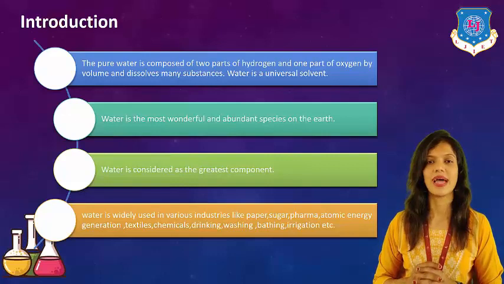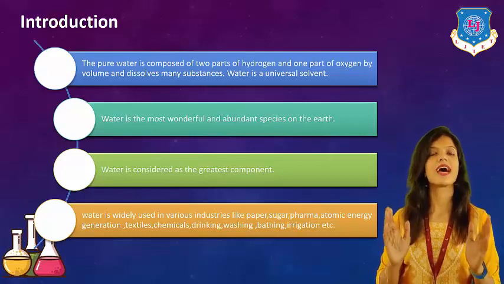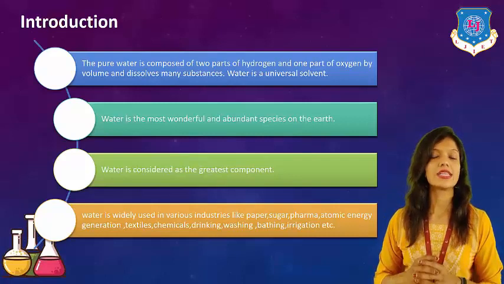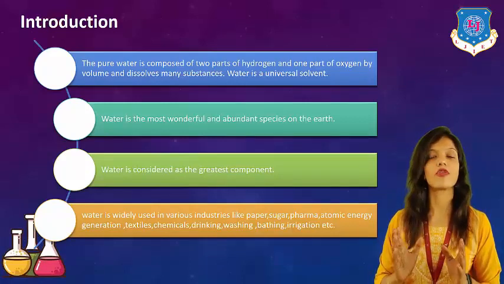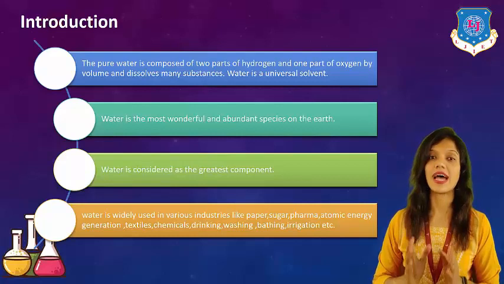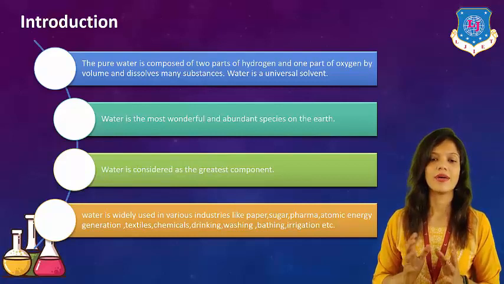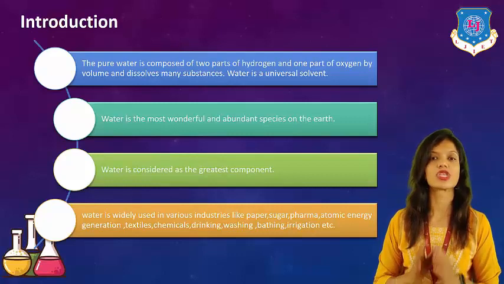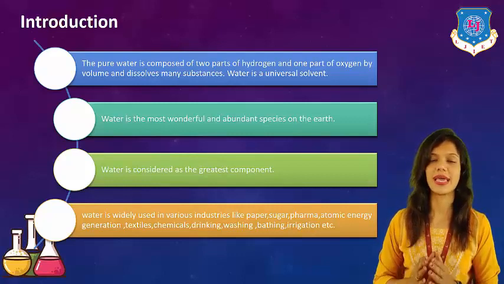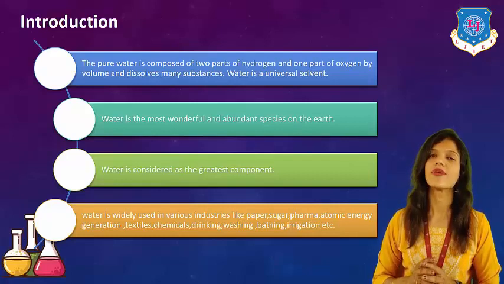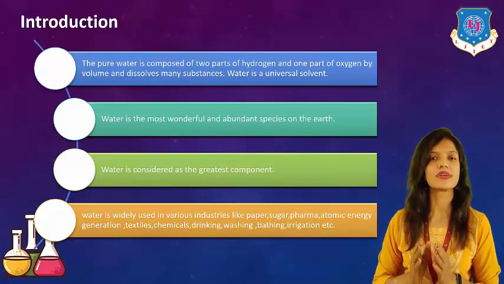So let's take a look at which are the topics that we are going to start in this particular chapter. Here we all know that pure water is composed of two parts. First one is hydrogen. That means it contains two parts of hydrogen and one part of oxygen. In this manner, the molecular formula of water becomes H2O. Here, it dissolves many substances. So we can say that water is a universal solvent.